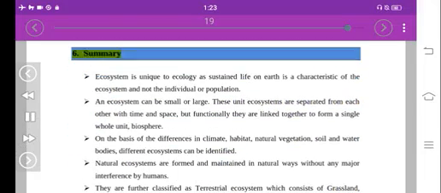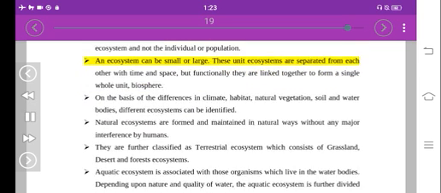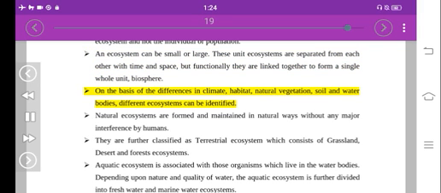6. Summary. Ecosystem is unique to ecology as sustained life on Earth is a characteristic of the ecosystem and not the individual or population. An ecosystem can be small or large. These unit ecosystems are separated from each other with time and space, but functionally they are linked together to form a single whole unit, biosphere. On the basis of the differences in climate, habitat, natural vegetation, soil and water bodies, different ecosystems can be identified.